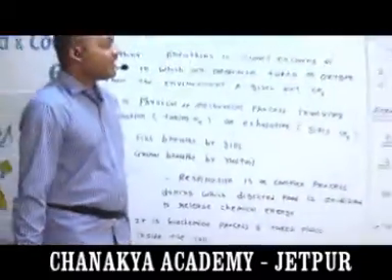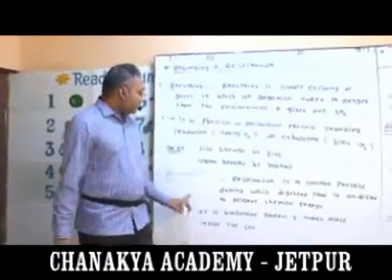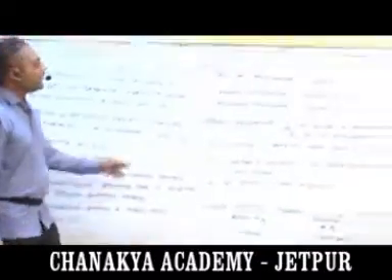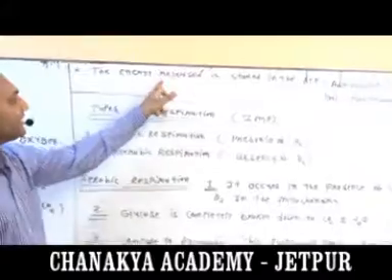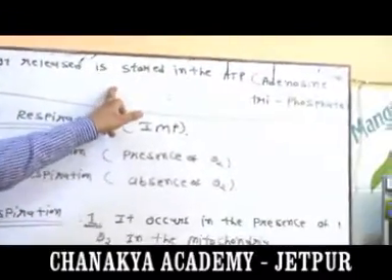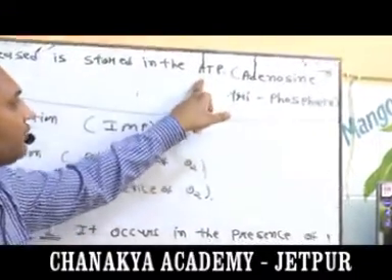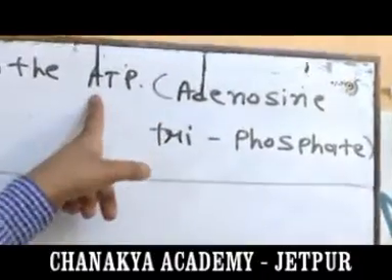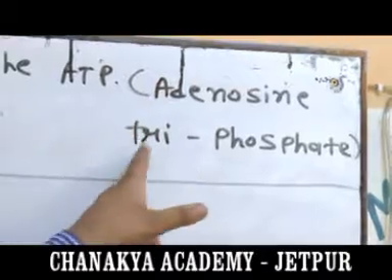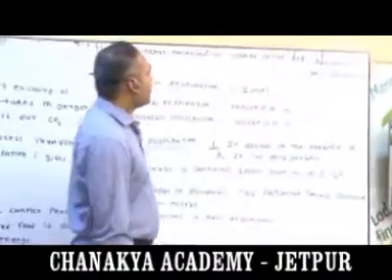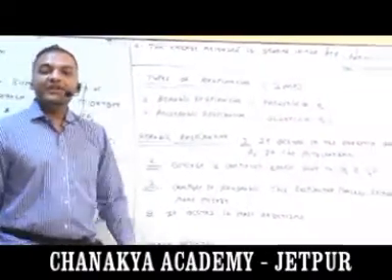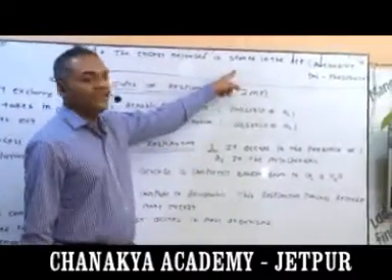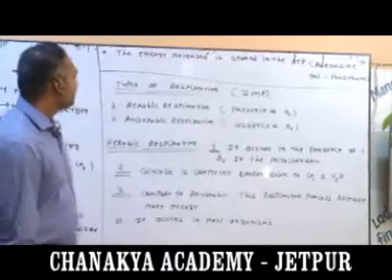In our body there are various types of cells. Respiration also takes place in the cell. The energy released is stored in ATP. What is the full form of ATP? It is most important: adenosine triphosphate. Repeat again: ATP, adenosine triphosphate. While we are taking food, it breaks down and releases energy. This energy is stored in the form of ATP, adenosine triphosphate.